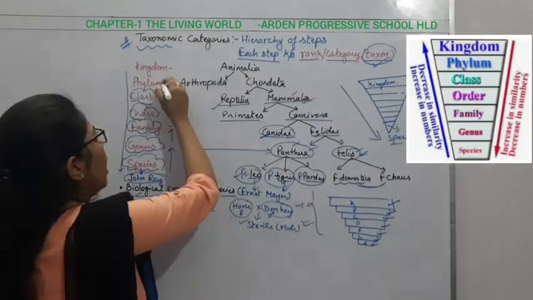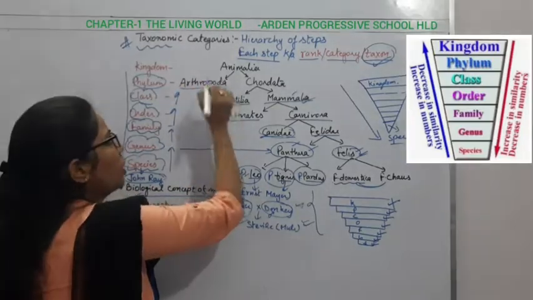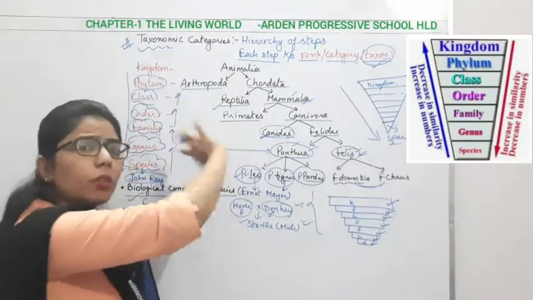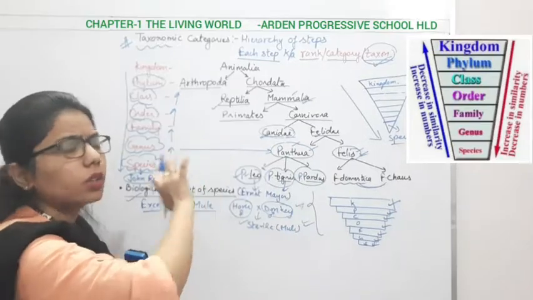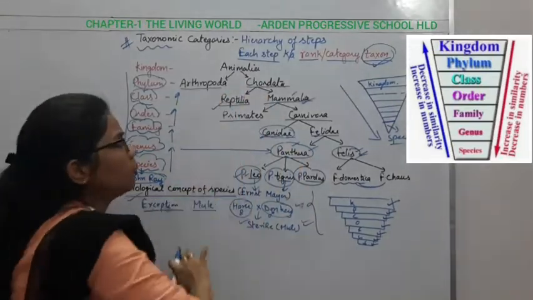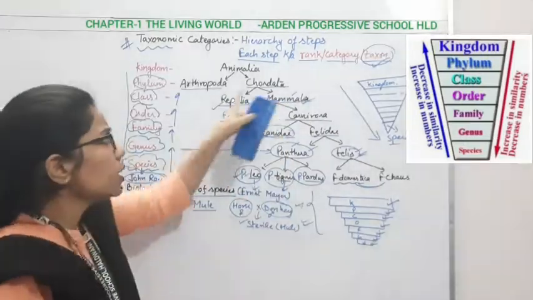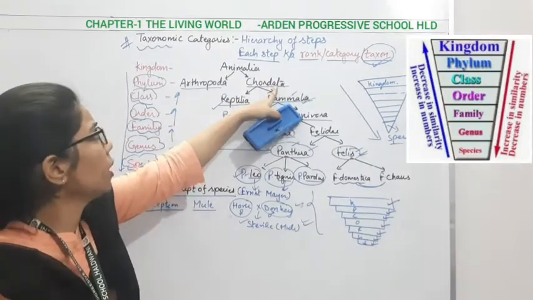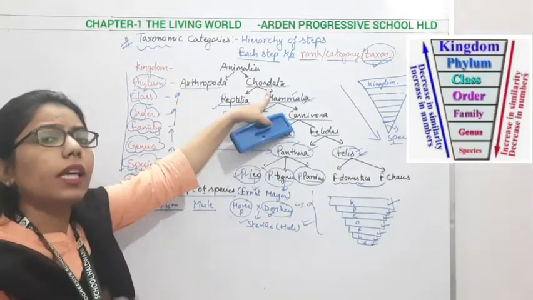Now if we move upward to the phylum, phylum can be arthropoda or it can be chordata. Along with this we are having so many phyla: porifera, coelenterata, ctenophora. If we consider two phyla, reptilia and mammalia both come under the same phylum, that is chordata. But there is not much similarity between chordata and arthropoda, so similarity will be less.